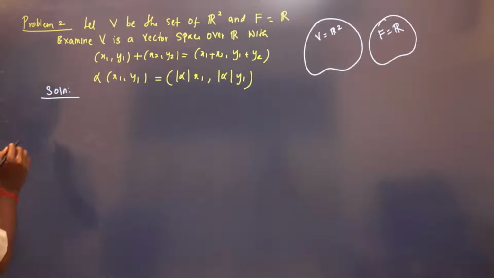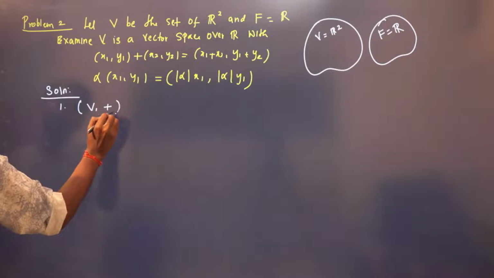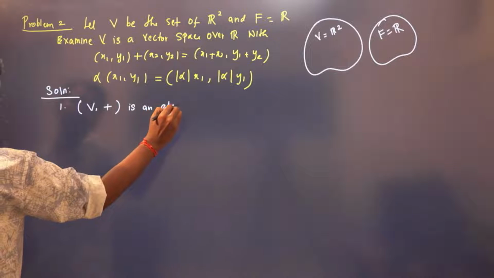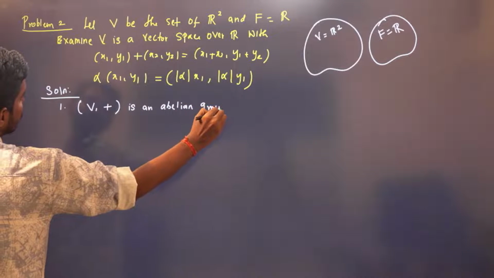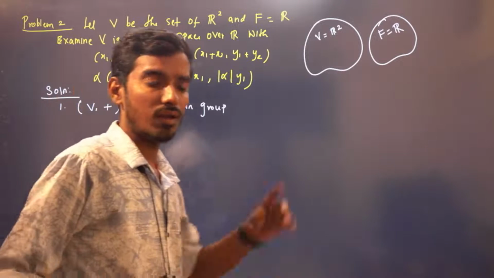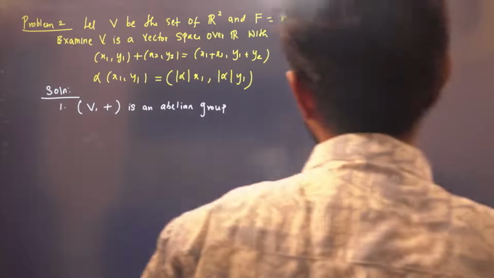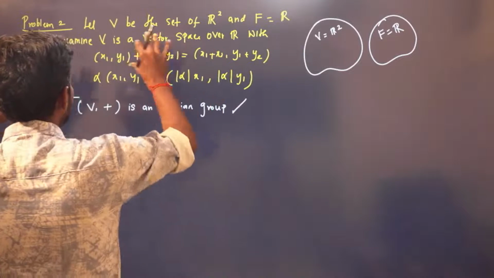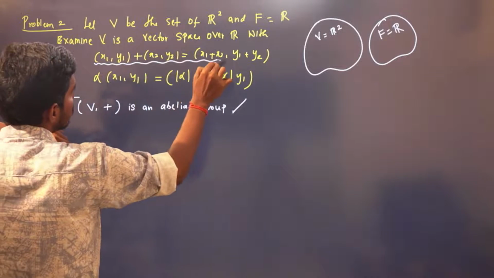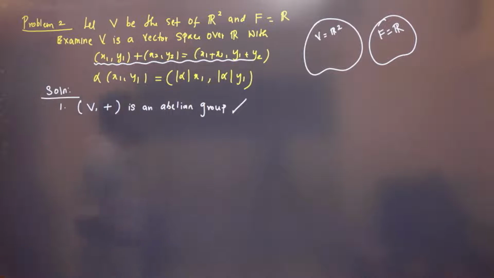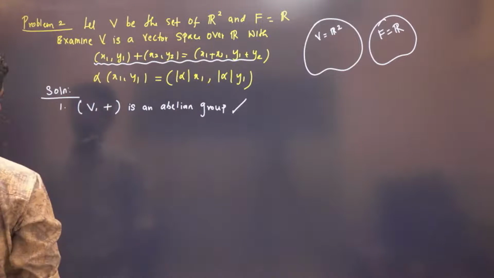Right? Now, first, B with respect to plus is an abelian group. This is obviously true, right? Because this is standard addition. In Rn, we know that for standard addition it is a vector space, because it is closed, it is associative. (0, 0, 0) is the ID element, and for (x1, y1), (minus x1, minus y1) is your inverse. So V plus is an abelian group, because standard addition is always an abelian group.